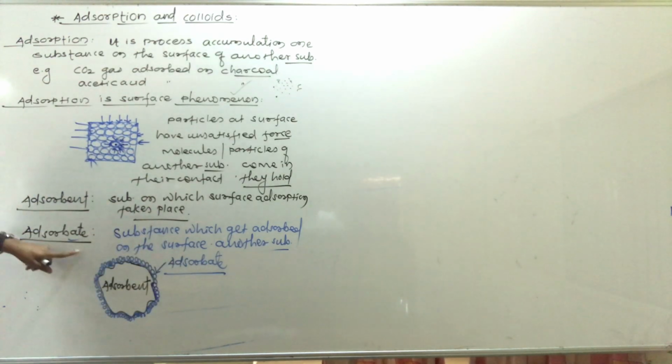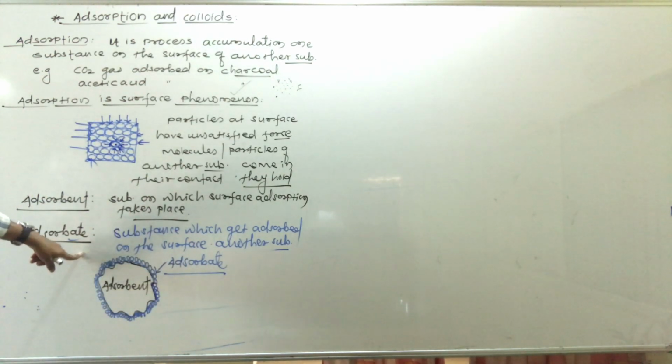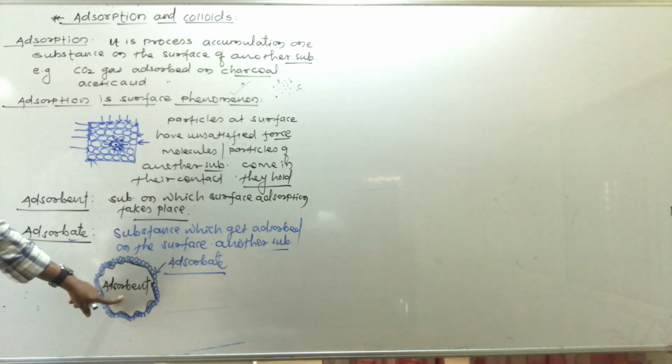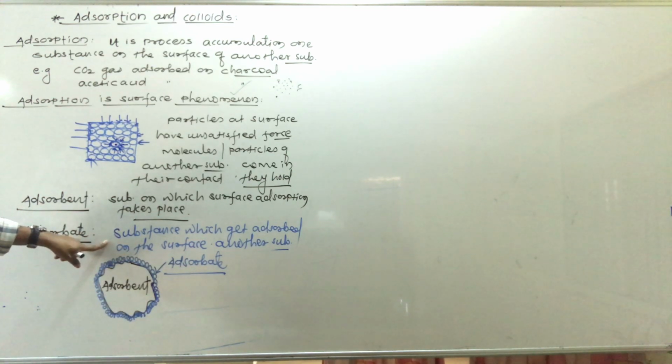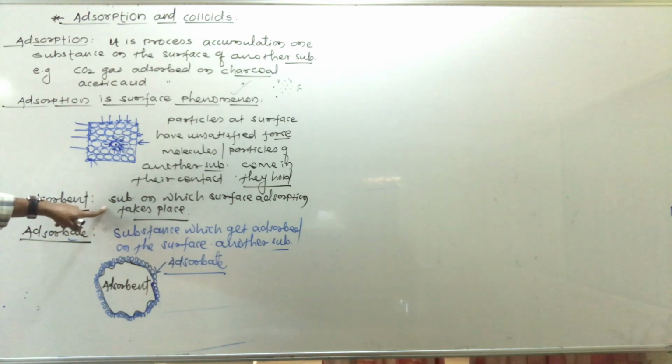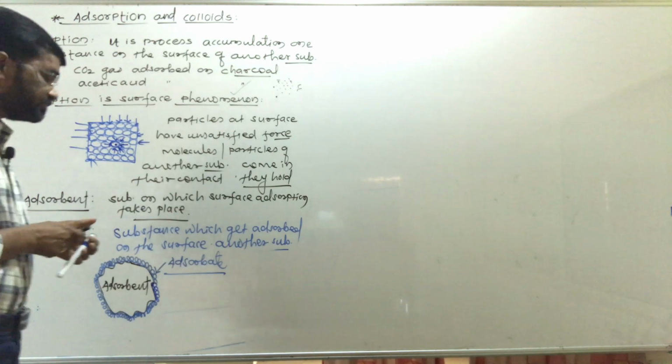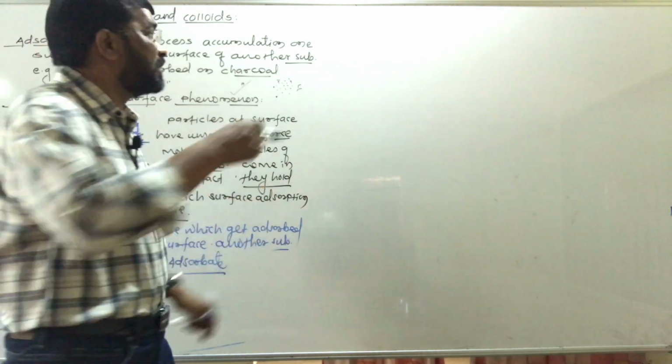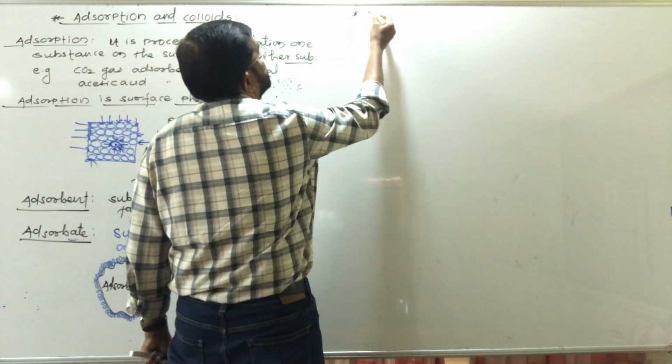So there are two phases present in it, that is the adsorbate and adsorbent. Adsorbate is a substance which gets accumulated on the surface of another substance, and adsorbent is the substance on whose surface the adsorption takes place. Then see another point here, we have to study absorption.